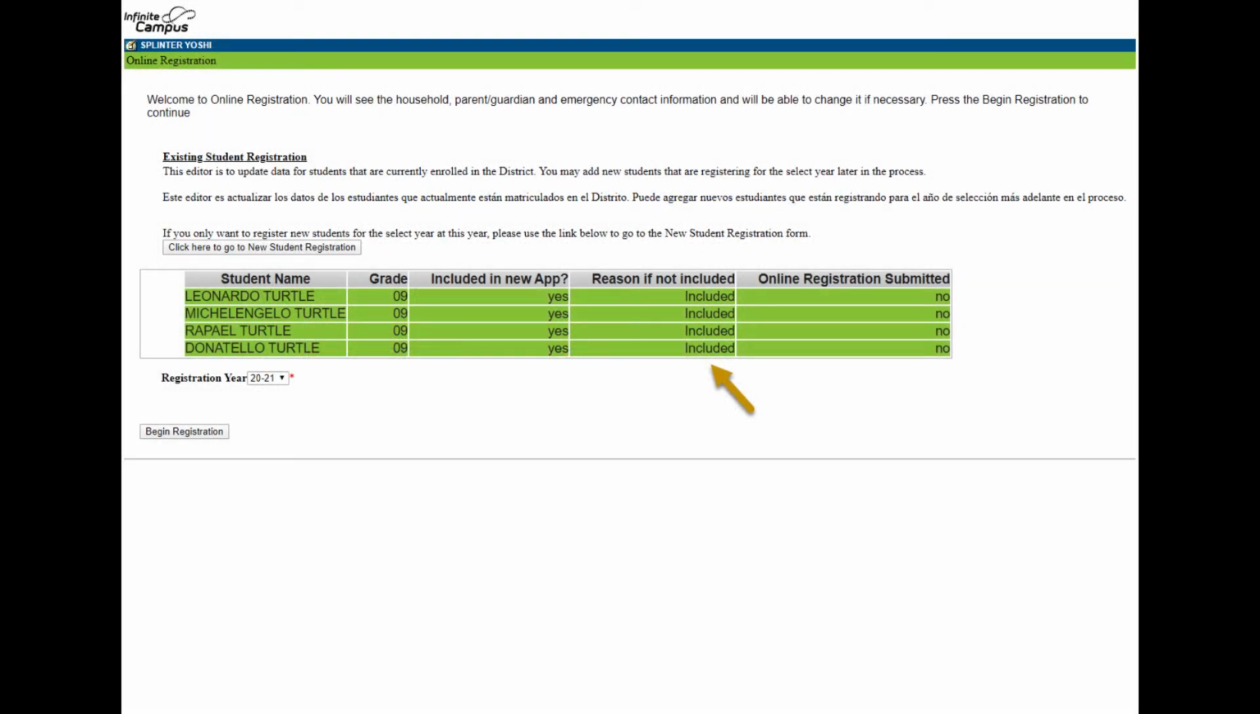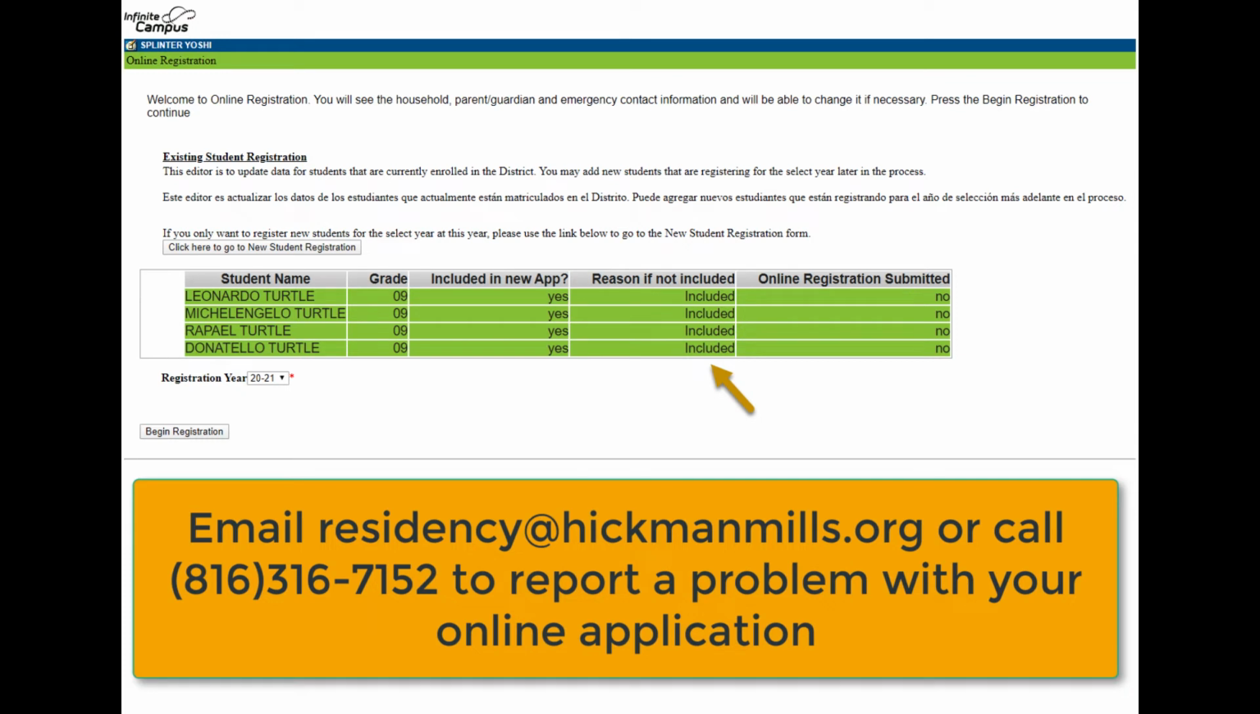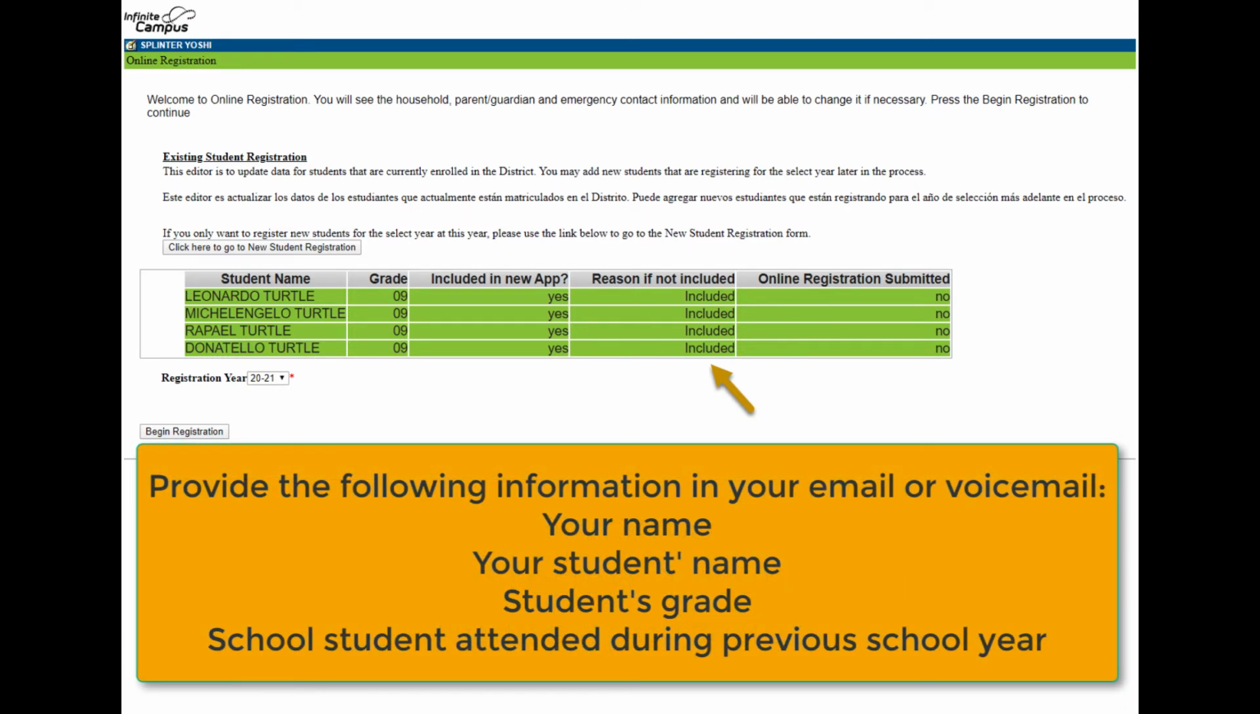Returning families, please confirm that all of your students are marked included in the application. If any student is not marked included, please email residency@hickmanmills.org or call 816-316-7152 with your name, your student's name, grade, and the school they attended in the previous school year, so we can correct the issue.